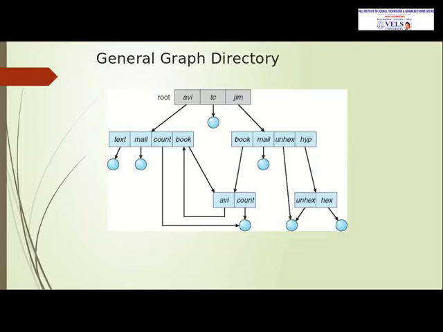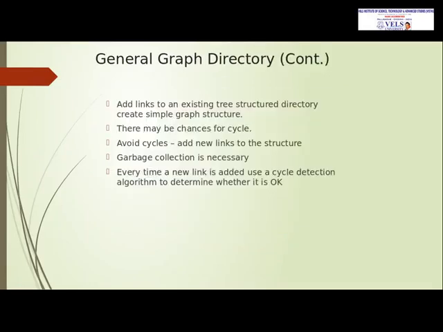Next, general graph directory. To create a general graph directory, add links to the tree structure. It will create a graph directory. There may be chances of creating cycles. To avoid cycles, garbage collection is also necessary. Every time a new link is added to the directory structure, there is a need to check whether any cycles are present by using some cycle detection algorithm.